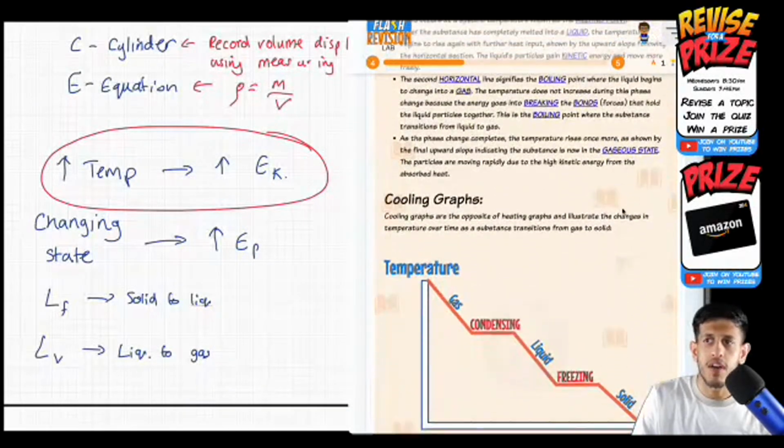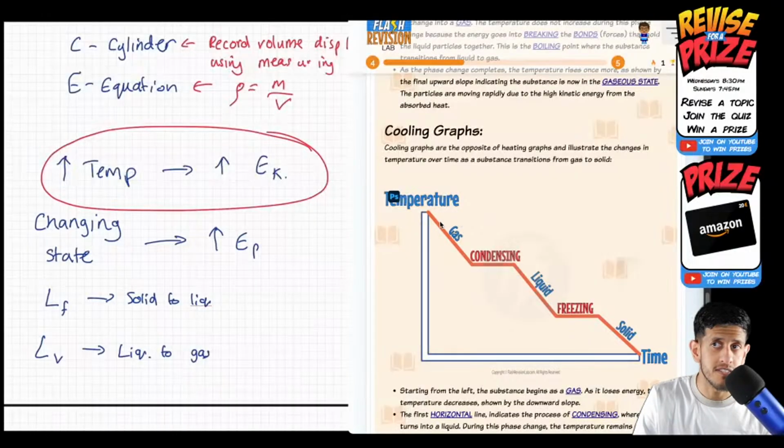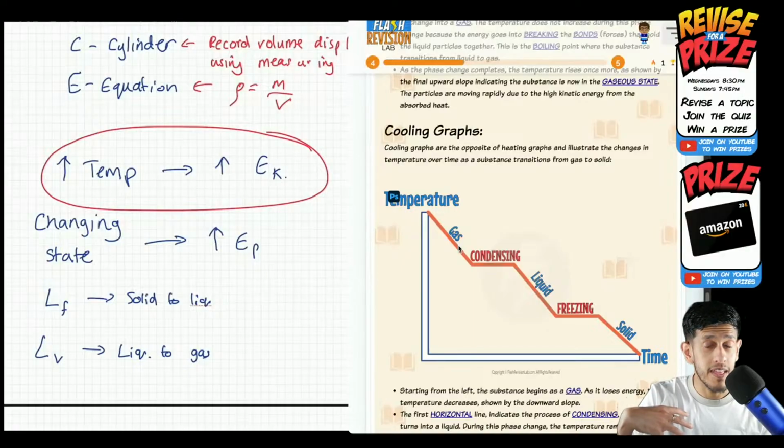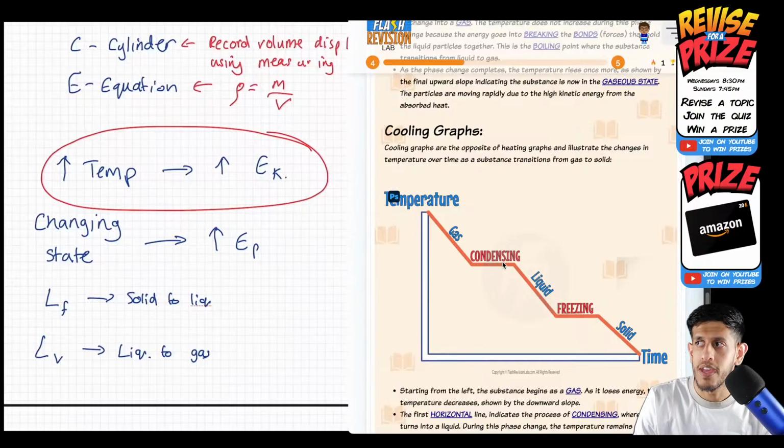Cooling is the same, but in reverse. You can see here we start from the top, from a gas. Here we're cooling the gas. The kinetic energy of the substance is dropping, and therefore the internal energy is decreasing. It then starts to condense. Here, the energy is not being used to lower the temperature anymore; it is being used to change the state. Bonds are being formed between the gas molecules to turn it into a liquid. Then the liquid cools, its kinetic energy decreasing, until eventually it's cold enough to start freezing. Then the energy is being used to change the state again. No temperature change at a change of state. And then we go down again into a solid.